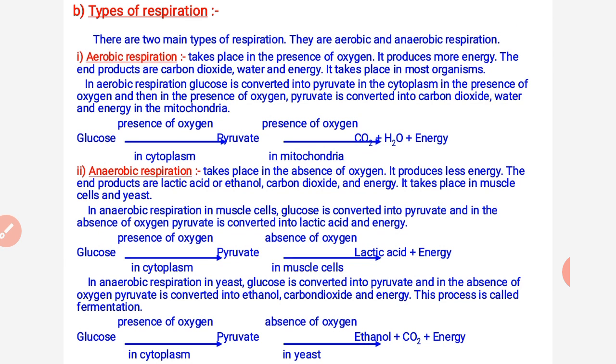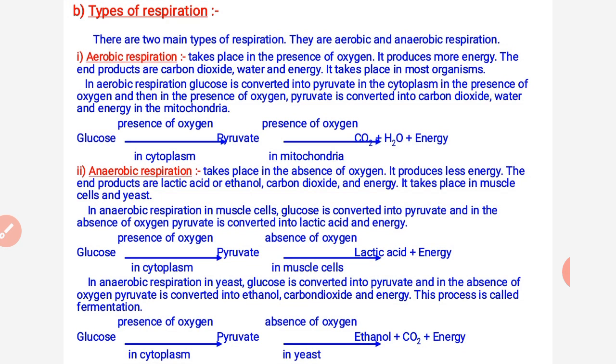In lower organisms, anaerobic respiration takes place. Why am I using this word, lower organism? Lower organisms means non-chordates, like members of Porifera, Coelenterata, Platyhelminthes. Usually they respire in low oxygen, or they can respire without oxygen also. And some bacteria, some mycoplasma, and even some blue green algae can also respire in the absence of oxygen.